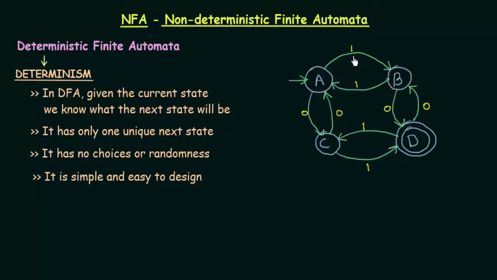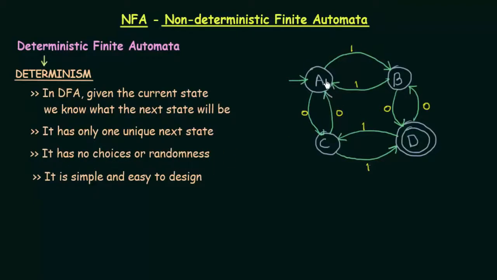On getting input 1, it goes to the next state, that is B. It does not go to any other state. So on getting certain inputs, each state has a unique next state. Even for state C, if I get input 0, it goes to state A and only to state A. So it has no choices or randomness.